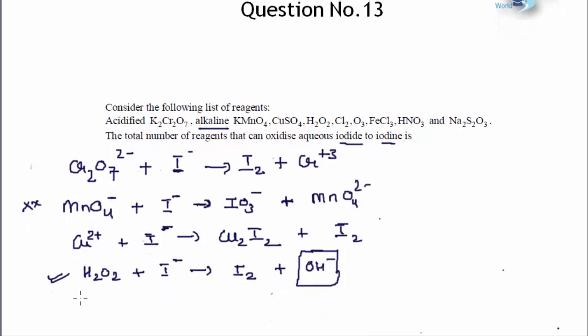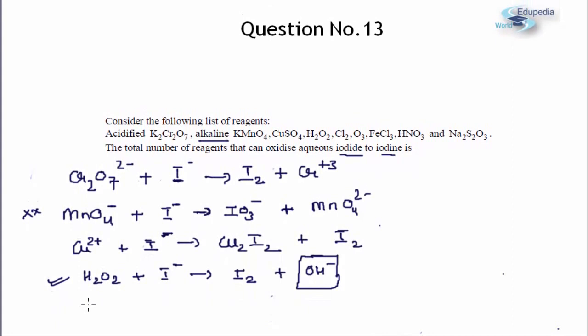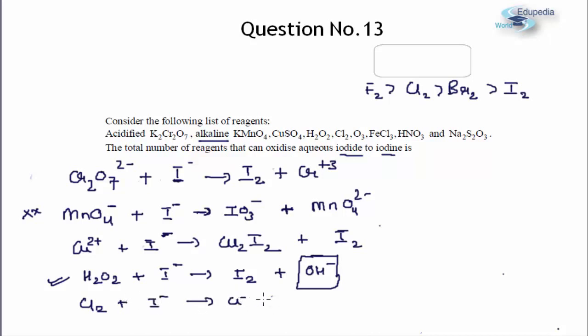Now chlorine will definitely oxidize I minus because of the oxidizing power of the halogens, which I am just writing in brief over here: F2 is greater than Cl2, which is greater than Br2, which is greater than I2. This is a very important fact which you all must remember. So definitely Cl2 can oxidize I minus. Cl2 on reaction with I minus will itself go into Cl minus and I minus will be oxidized to I2. So this is again going to be my answer.